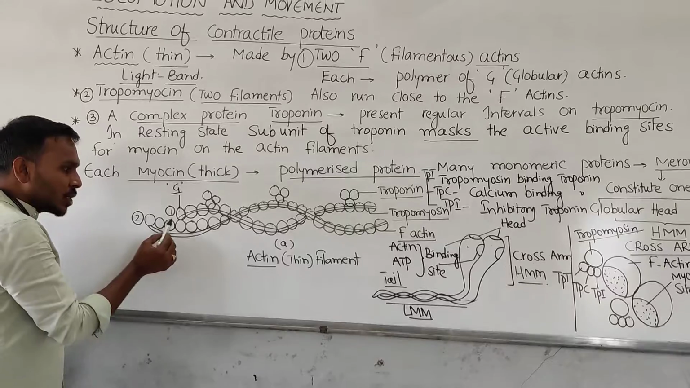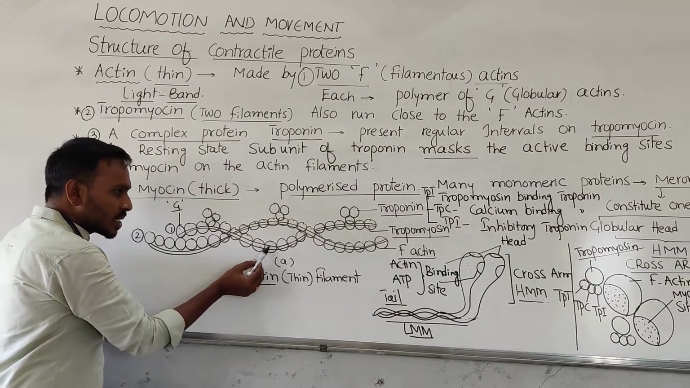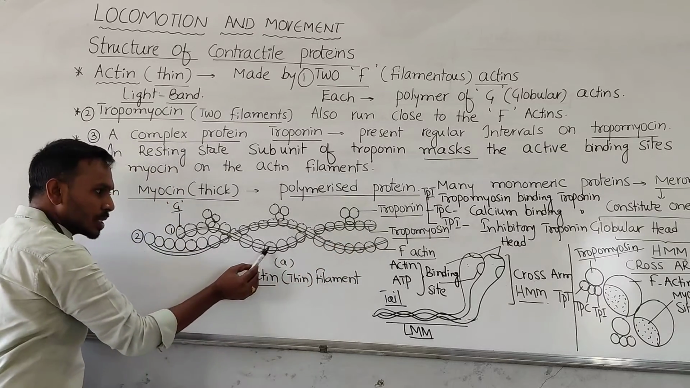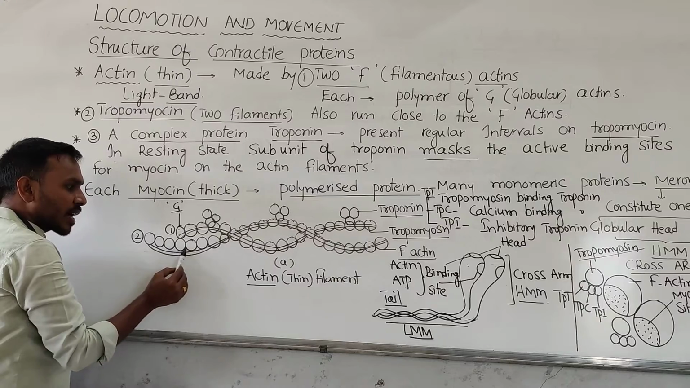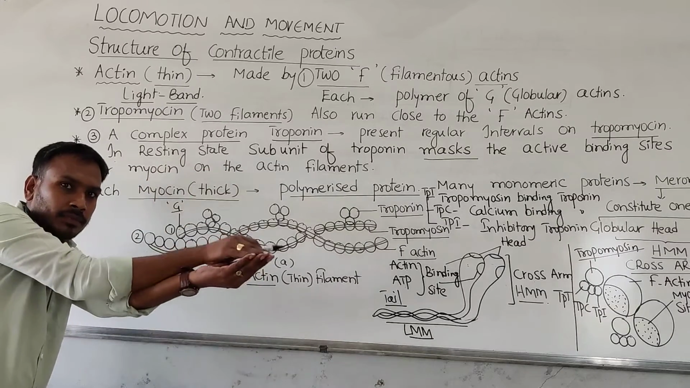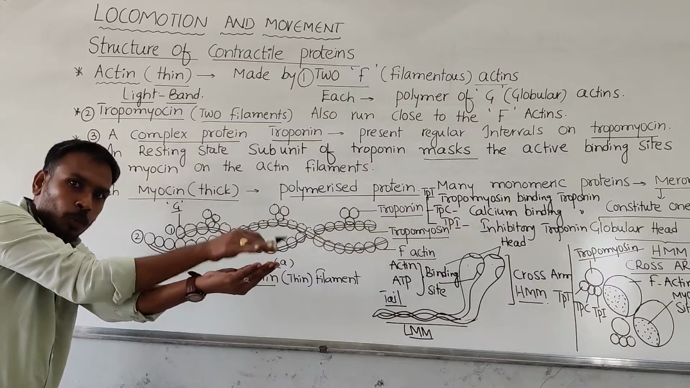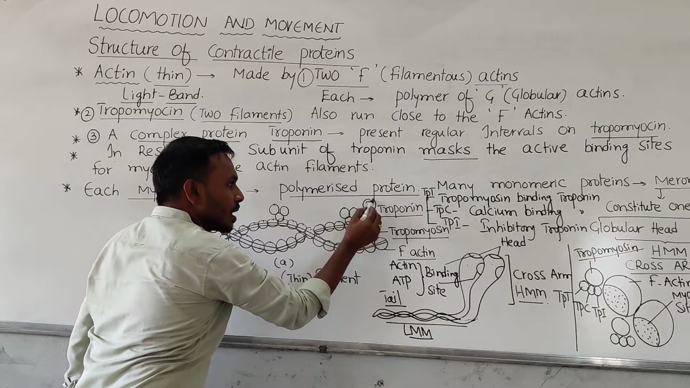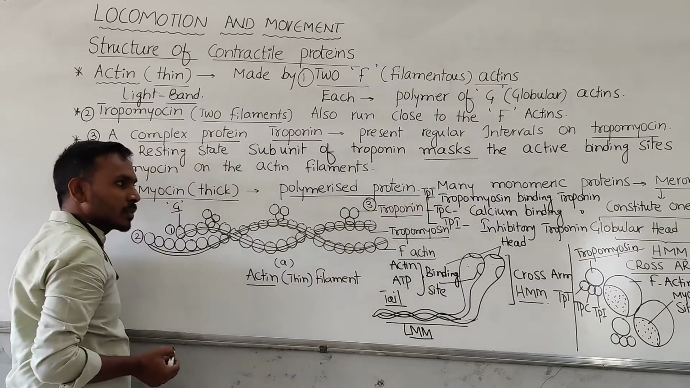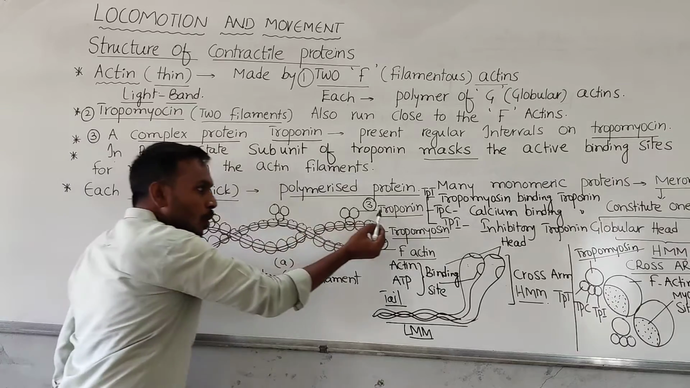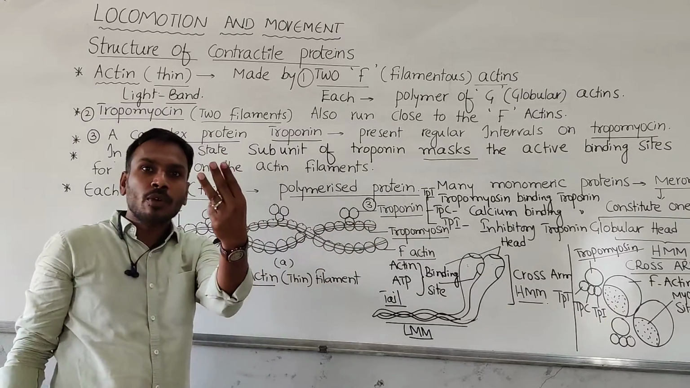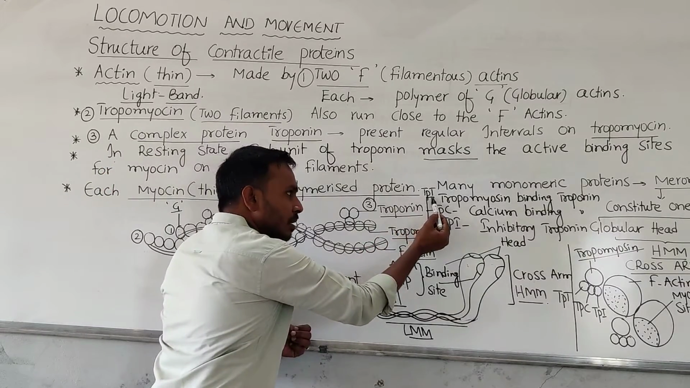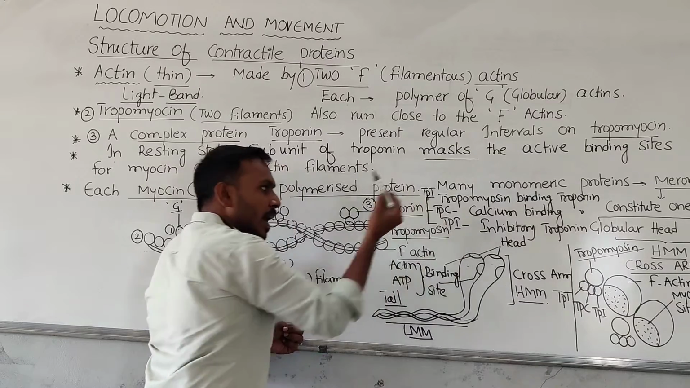And now, each F-actin has tropomyosin running on its surface. The tropomyosin is closely associated with the F-actin molecules like this. Now this tropomyosin again attaches with the third component. The third component is the troponin complex. Troponin complex means three subunits are present in the troponin complex. What are they? Troponin T, troponin C, troponin I.